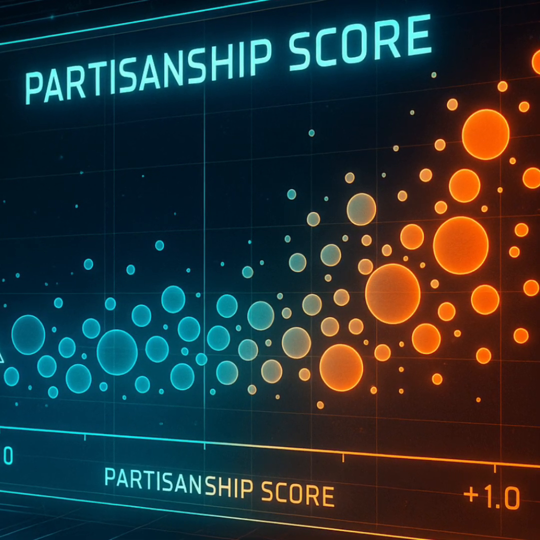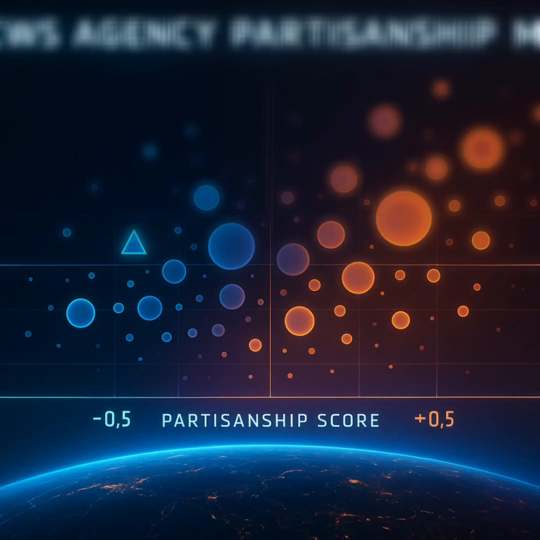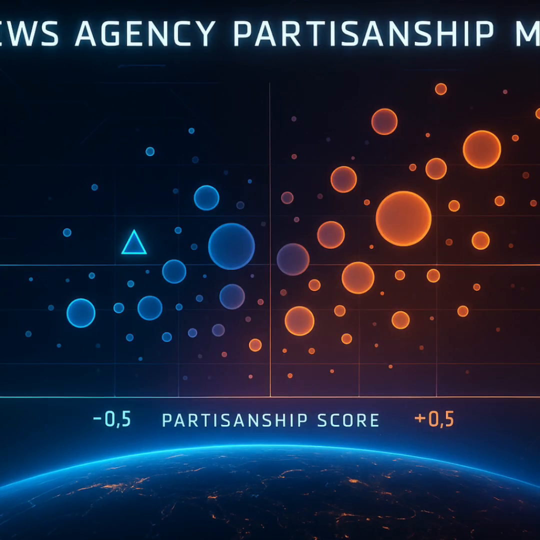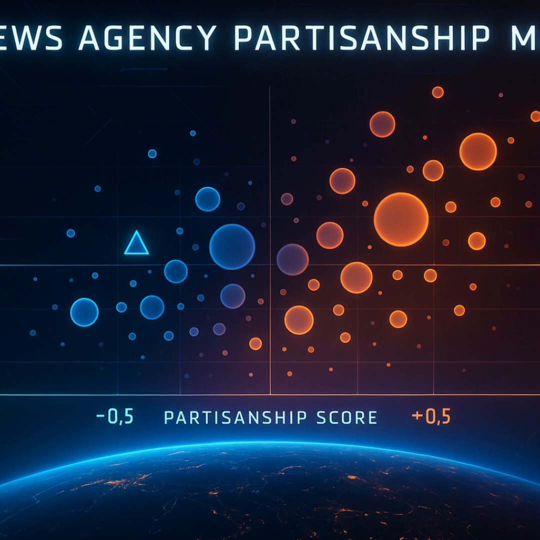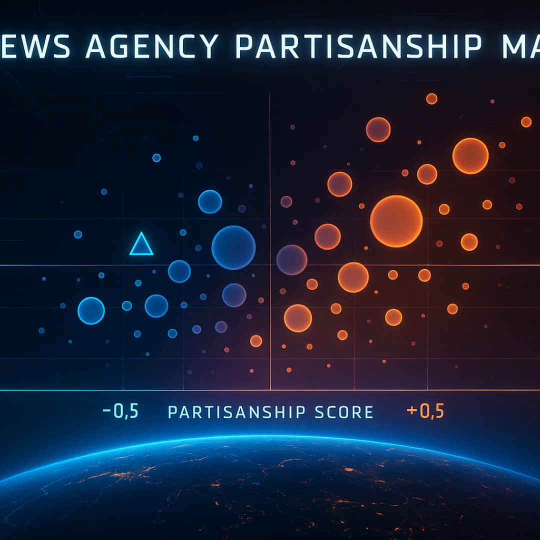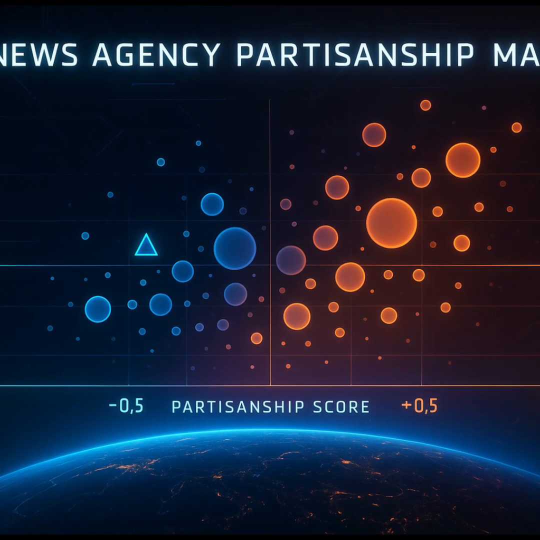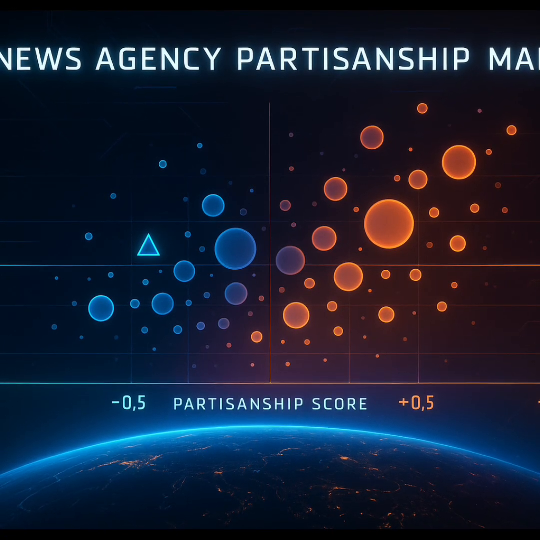Right. And zooming out from individual users and articles, the really fascinating picture emerges when you look at the news agencies. They aggregated all those article scores for over 400 different news agencies. This created what they called a news agency partisanship map. Okay, so visualizing the agencies themselves. Precisely. Imagine a chart.